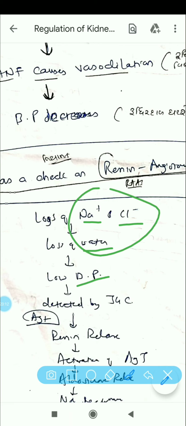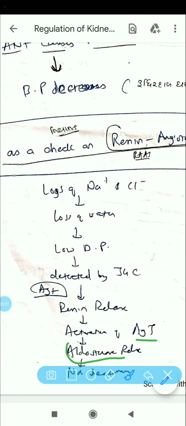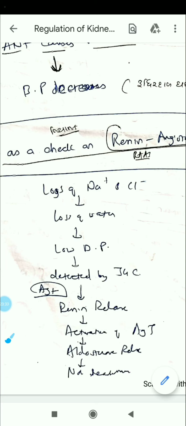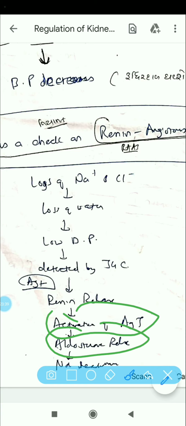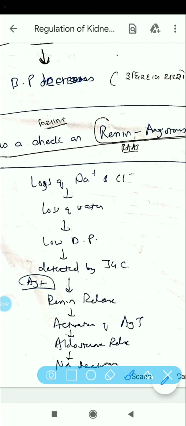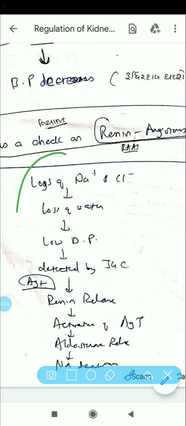So there is low blood pressure. It is detected by juxtaglomerular cells, which release renin. Then angiotensin will be activated, and this angiotensin will lead to the release of aldosterone, as you can see over here, and sodium reabsorption. So the juxtaglomerular cells release renin, which increases angiotensin, so there will be vasoconstriction. Aldosterone is also released and sodium reabsorption will happen. So the loss of sodium and chloride is prevented. This is how the entire mechanism functions.